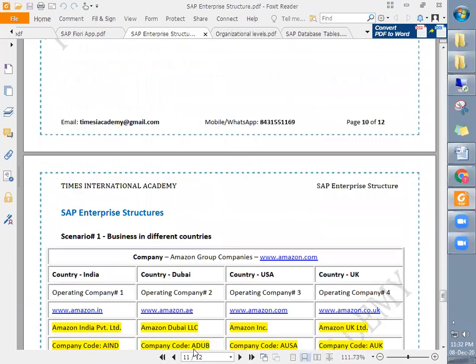It is easy to understand if we think like this. As the brother asked the question, if we have a production company in Hyderabad, we have different plants in different areas. If you take Saidabad, Mehdipatnam, we will have different plants, so it will be easy to pick from this plant and deliver in that area. If you take the production example, it will be easy to understand, I think.